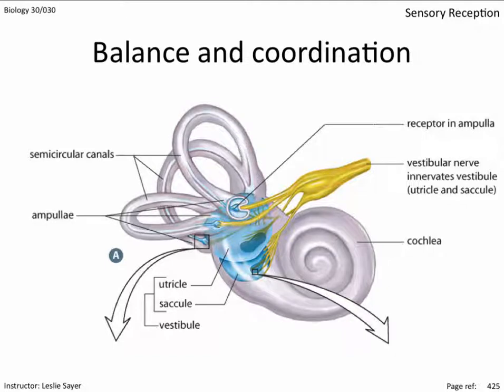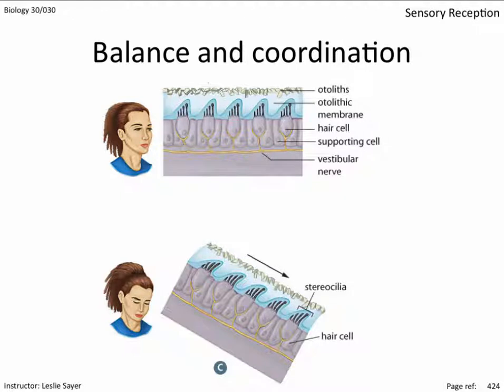The vestibule houses the saccule and the utricle, which are responsible for the body's maintenance of gravitational equilibrium. They send information to the brain about head position. The hair cells of the utricle and saccule bend in response to head position, generating action potentials to pass this information along to the brain.